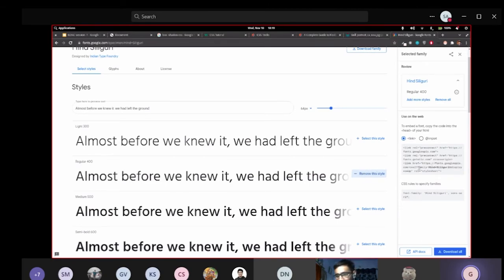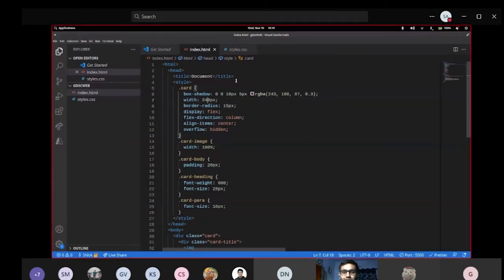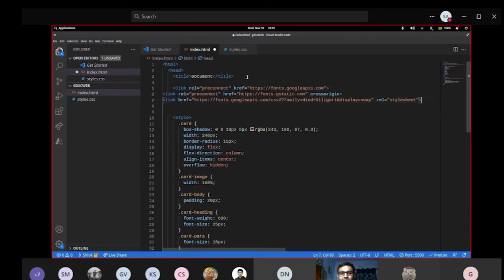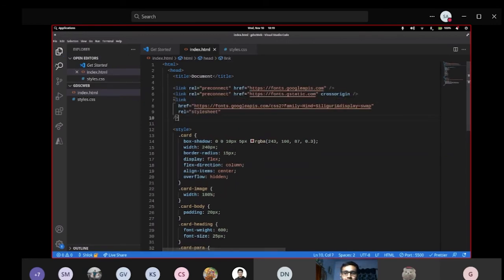So what I have to do is click on add this style. They provide me some links. I just need to copy paste those links. These are like importing those links into my HTML file. So I'm going to copy and paste it inside my head because head contains all that metadata. This is the font that we are going to use.